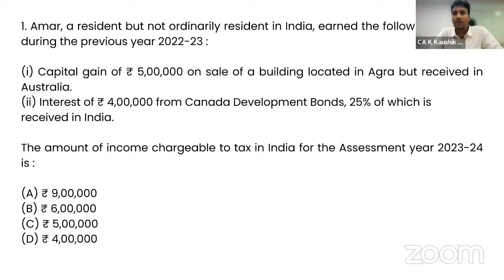Otherwise, only what is received in India, accrued in India, or arisen in India is taxable. So 5 lakh is entirely taxable. Out of 4 lakh, 25% is taxable. So the correct answer here will become option B, 6 lakh. This will become the answer for the first one.